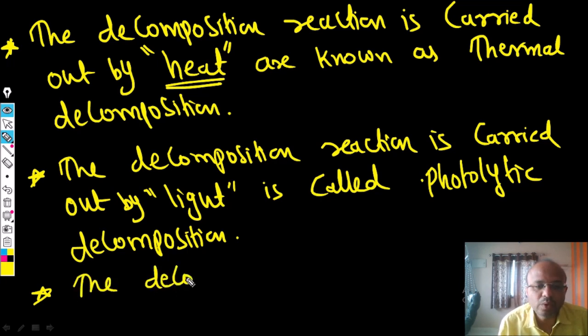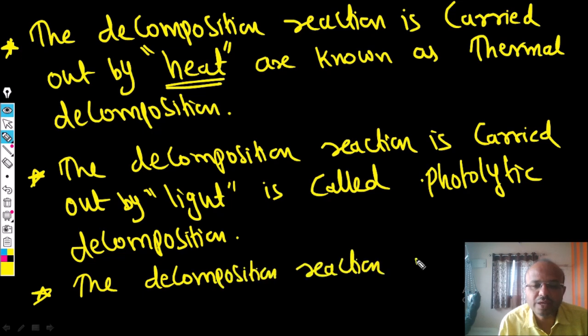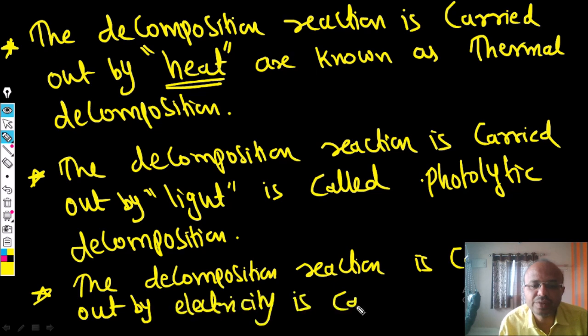If the decomposition reaction is carried out by electricity, then it is called electrolytic decomposition.